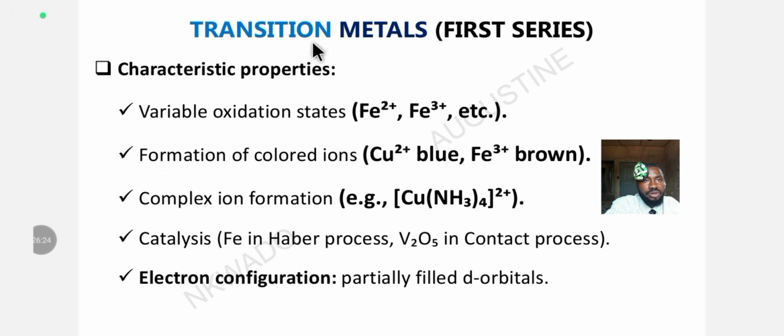Let's quickly look at the transition series. Transition metals are also known as the first series. What are the characteristics of transition metals? First of all, before we look at the characteristic properties of transition metals, let's understand why they are called transition metals. They were given the name transition metal because they are metals that had not been discovered at the early time.